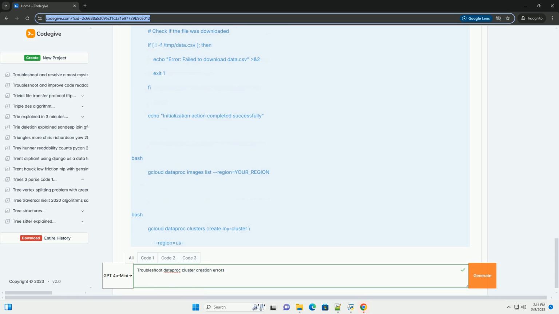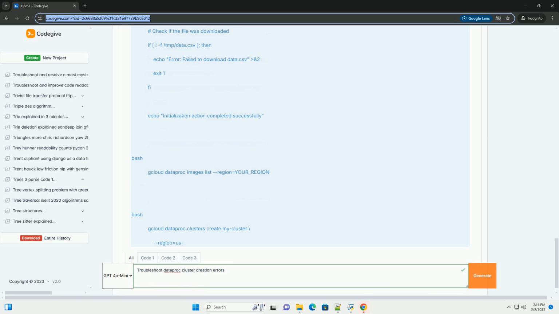External IP addresses. The component gateways require external IP addresses on the master node to be accessible from outside the Google Cloud network. Proxy/browser issues. Proxy settings or browser configuration can interfere with access to the component gateways. Solution.